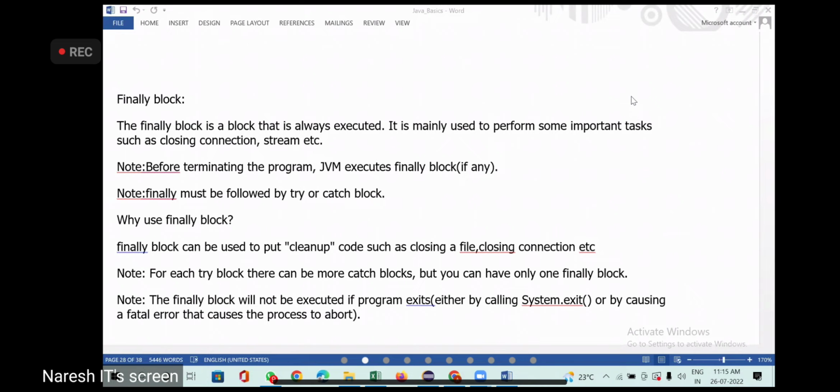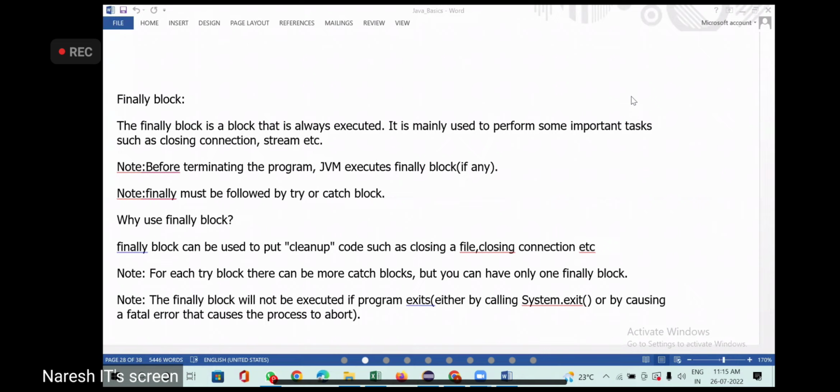Catch block will execute only if there is an exception. If there is no exception, catch block will not execute.